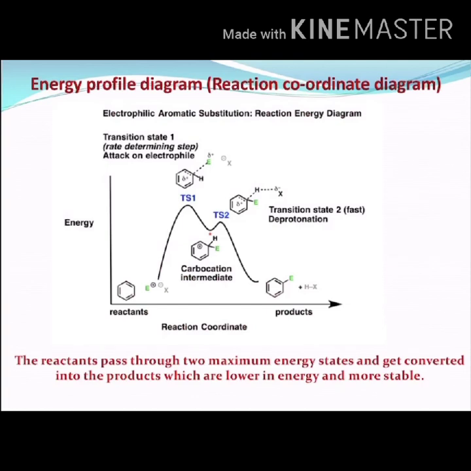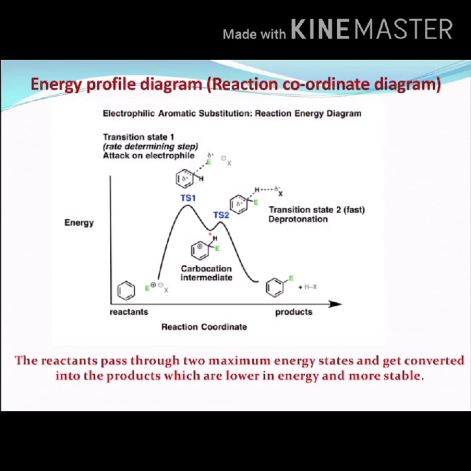Now let us understand what an energy profile diagram, or reaction coordinate diagram, is. The mechanism of a reaction shows the various steps that are involved when the reactants are converted into products. That's what we understood in our previous slides, the general pattern of mechanism.